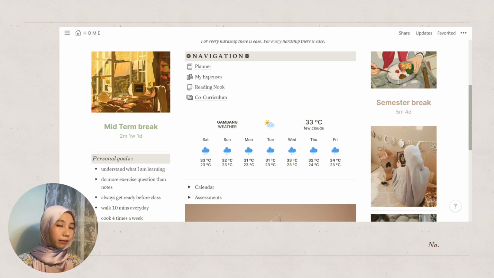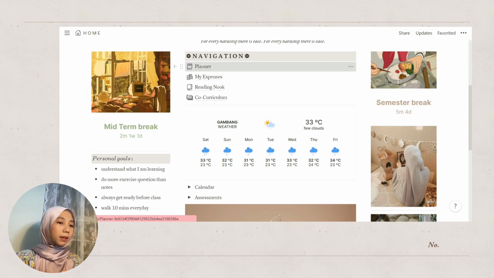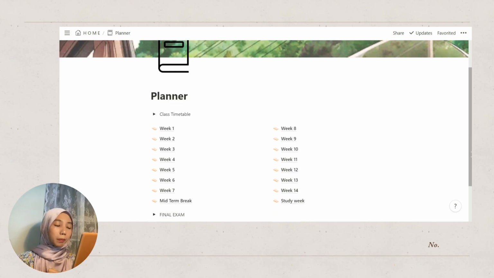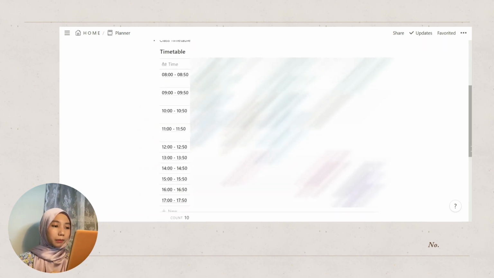So let's go to my navigation one by one. We're going to start off with my planner first. My planner is basically a daily planner inside a weekly planner. In my planner, I also have my class timetable and also my final exam. This is what my class timetable would look like.